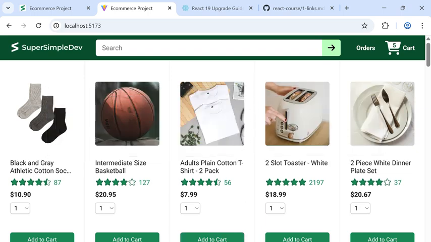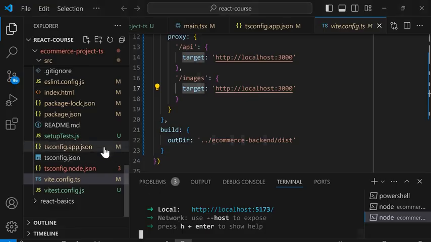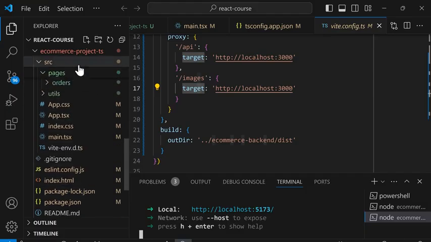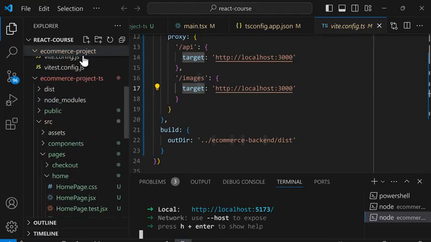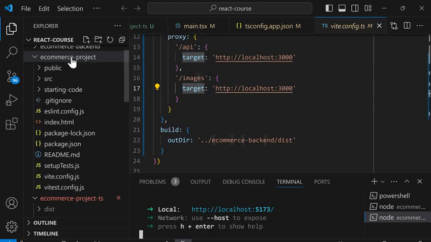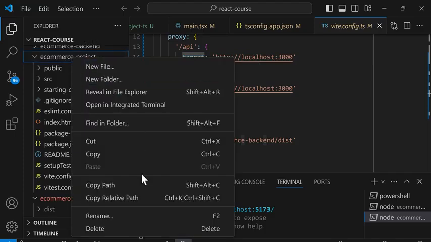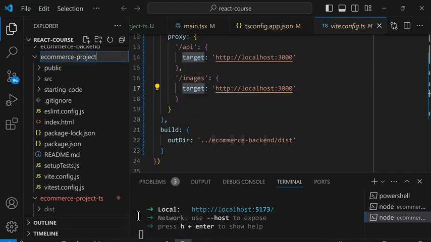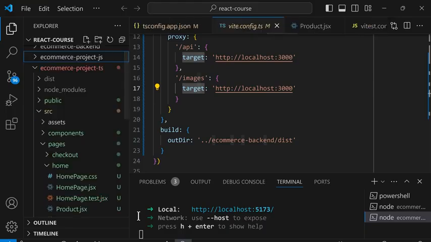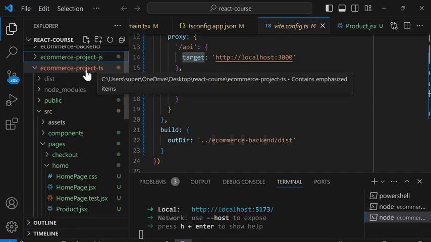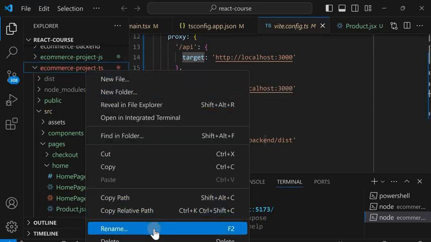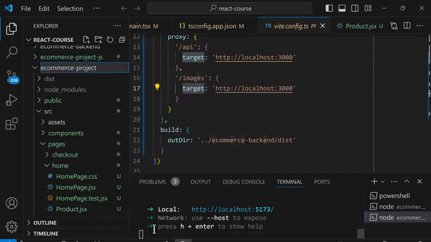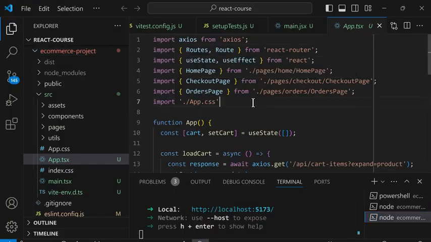Now let's go back to our code, and let's rename our folders so that we use TypeScript by default. We're going to scroll up, and we're going to rename e-commerce-project, right-click, rename to e-commerce-project-js for JavaScript. And then we're going to rename e-commerce-project-ts to e-commerce-project. So now, by default, our project will be using TypeScript.